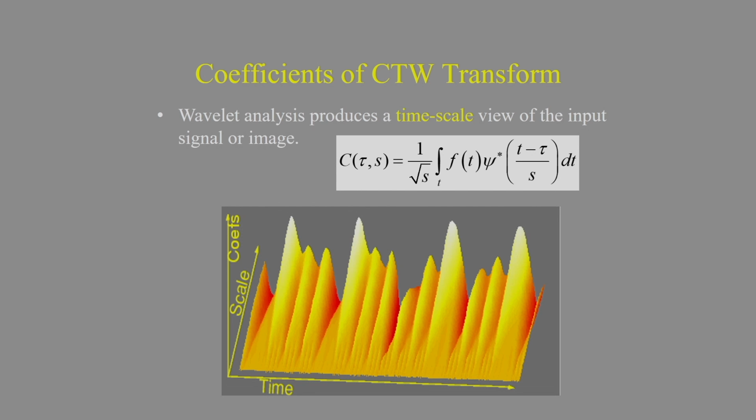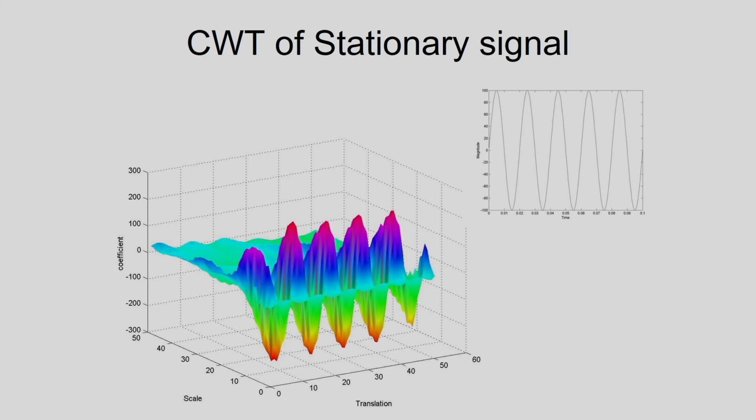This CWT you can display like this. I have already defined the continuous wavelet transformation, and you can display it like this. We have the time information and the CWT coefficients, and the scale information is also available. This is the CWT of a stationary signal. If I consider this signal, this is the CWT of the stationary signal.